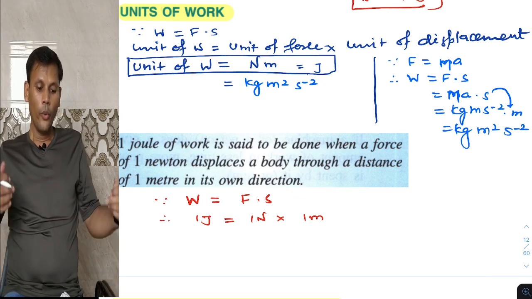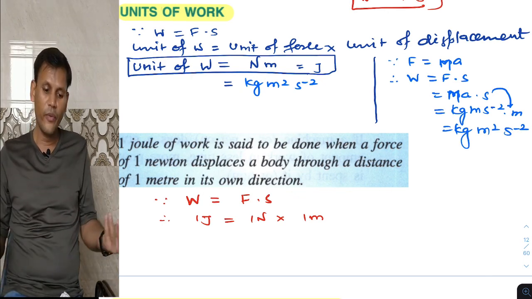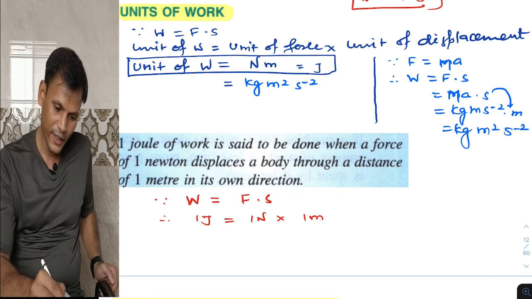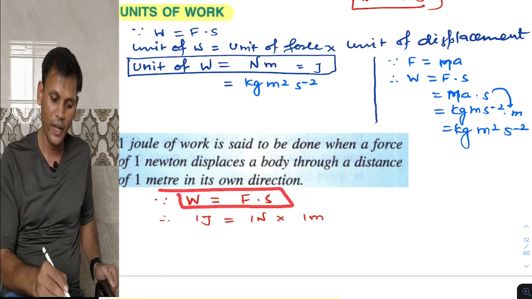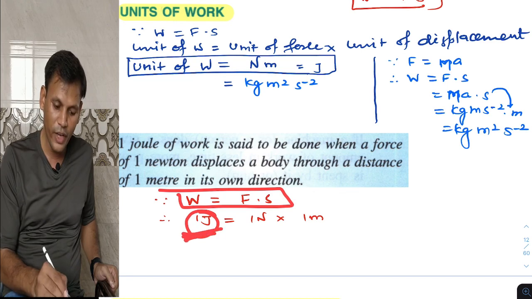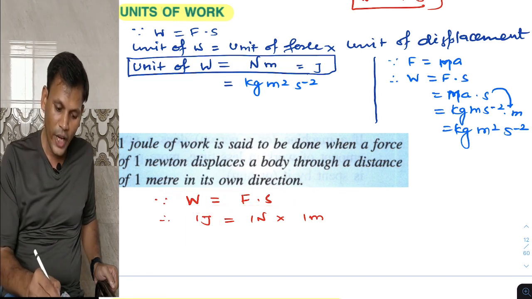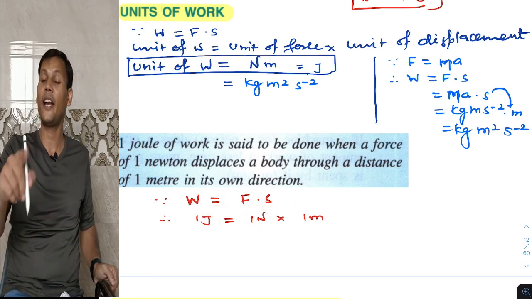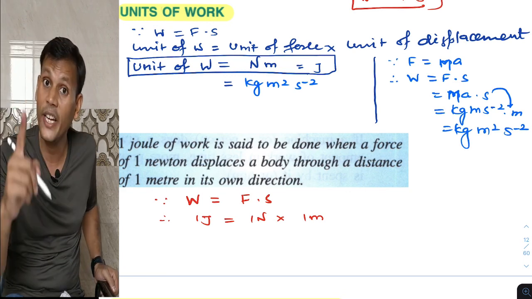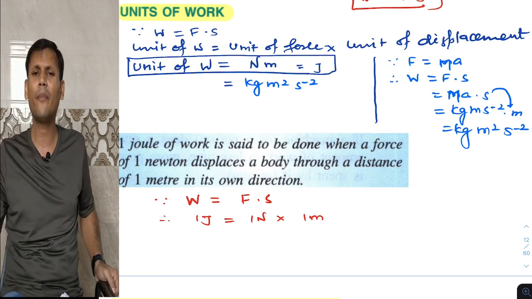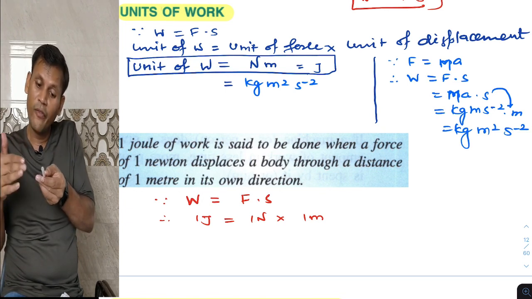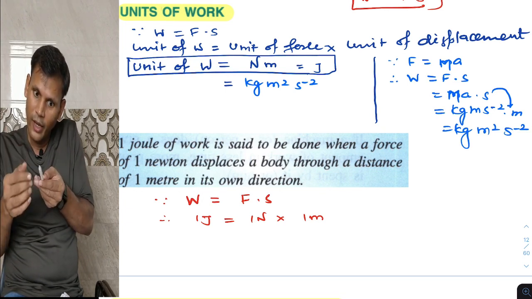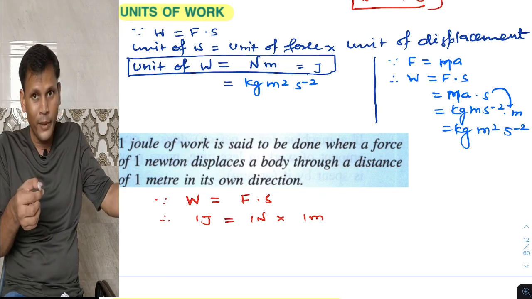So when is the work said to be 1 joule? Very simple, as per the expression for work done, 1 joule of work will be said to be done when 1 Newton of force is applied to a body and the body gets displaced by 1 meter.